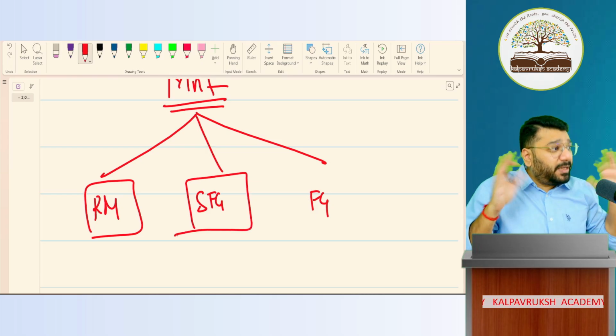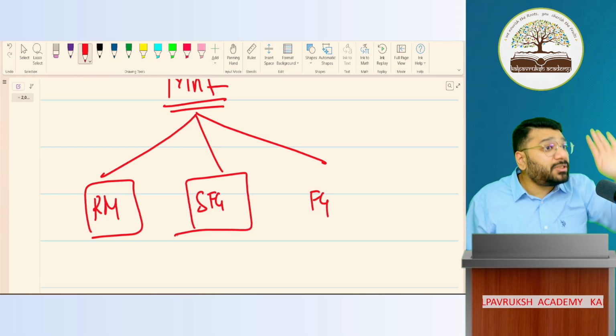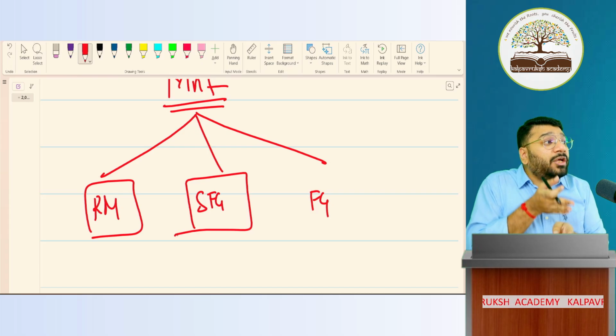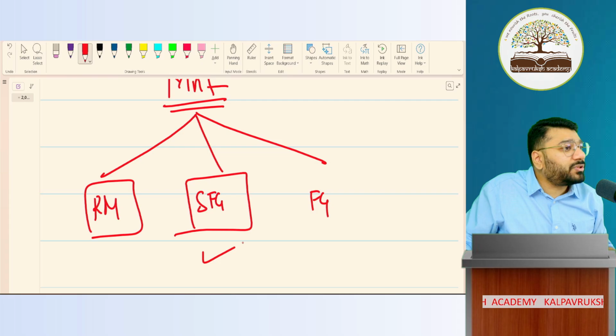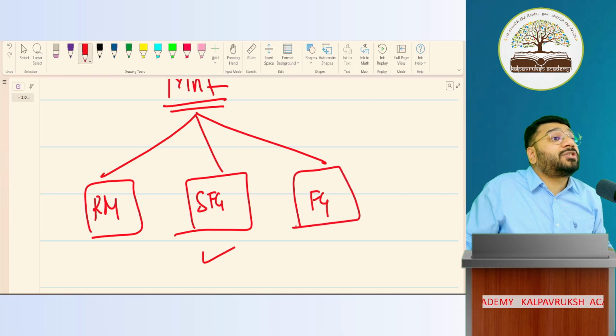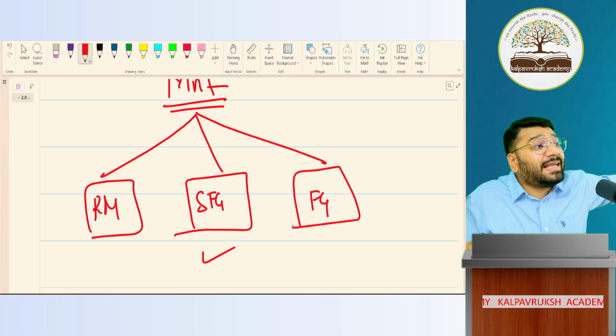What is semi-finished goods? The raw material that is purchased and put into process, but the process is not completed. It is halfway through. So halfway through is called semi-finished goods. And the final product that he manufactures is called finished goods. What do we call it? Finished goods.